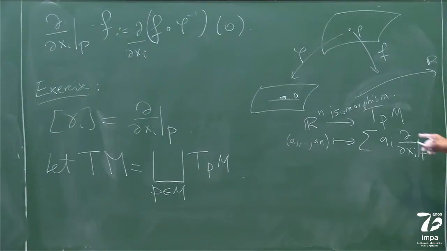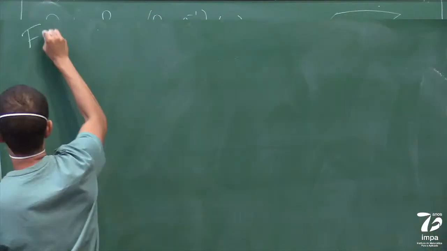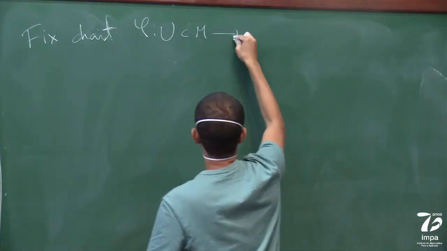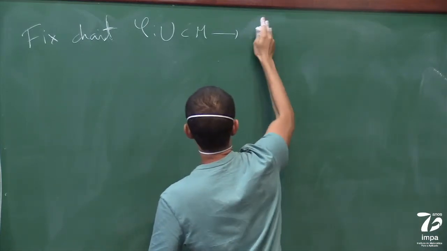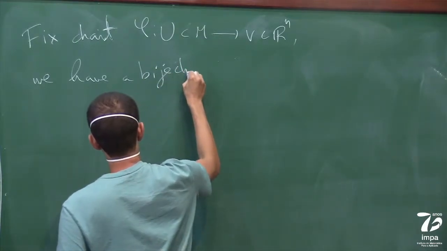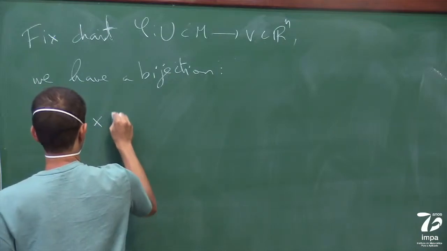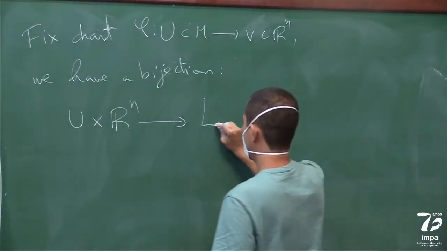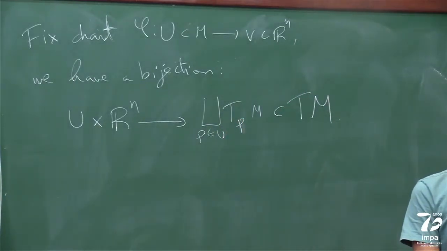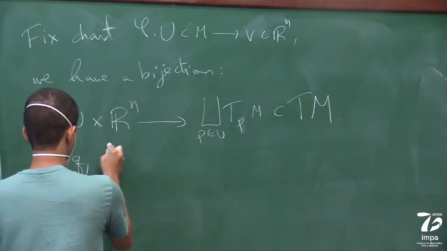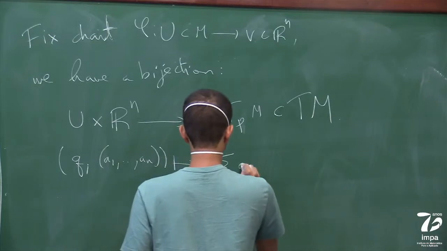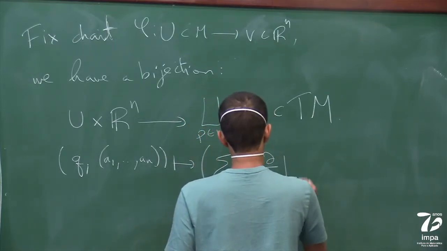Okay, but what is very nice is that you can do this varying p. So if you fix a chart phi that goes from U to R^n, or to V in R^n, we have a bijection which goes from U times R^n into the disjoint union of T_pM for p in U. So this is a subset of TM, which will take, say, a point q and (a1 through an) into the sum of ai d/dxi at the point q.